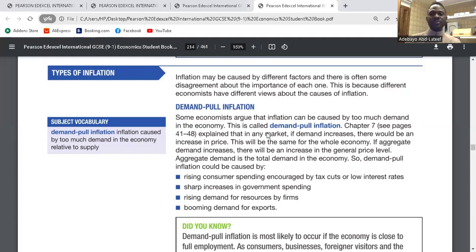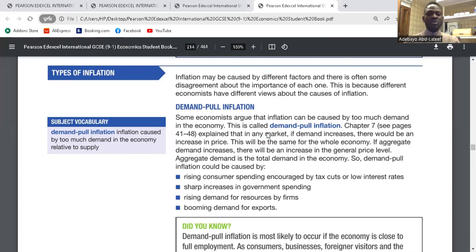Let's read. Some economists argue that inflation can be caused by too much demand in the economy. That's increasing aggregate demand within the economy, which will bring about demand pull inflation. If demand increases, there will be an increase in price. So as soon as demand continues to rise in the economy, prices will go up. If aggregate demand increases, there will be an increase in the general price level. Aggregate demand is the total demand in the economy.